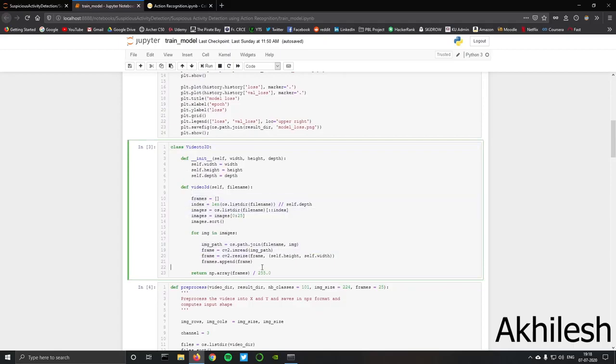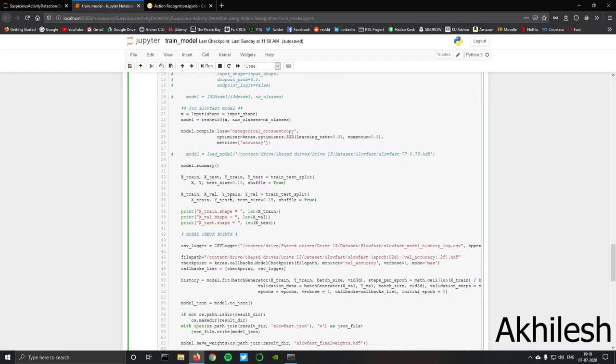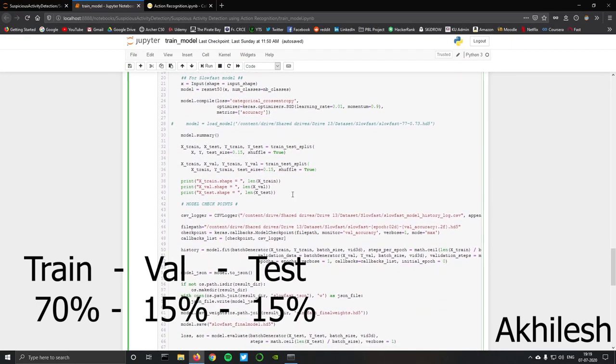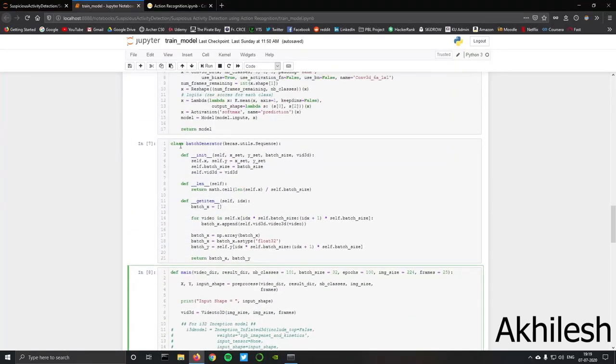the video array. We use the stochastic gradient descent optimizer for learning using the learning rate of 0.01 and the momentum of 0.9. The data is divided into train, test and validation based on the 70-15-15 configuration. Due to the large amount of video data, it is not possible to load the entire data in the RAM memory at the same time. So we make use of Keras sequence generator to dynamically create the video input array batch-wise during training.